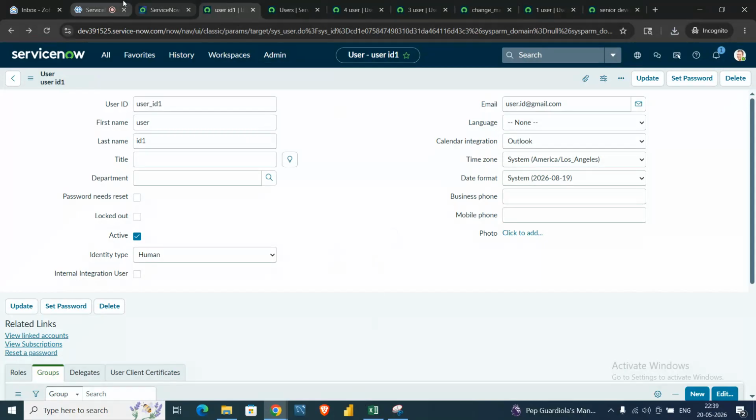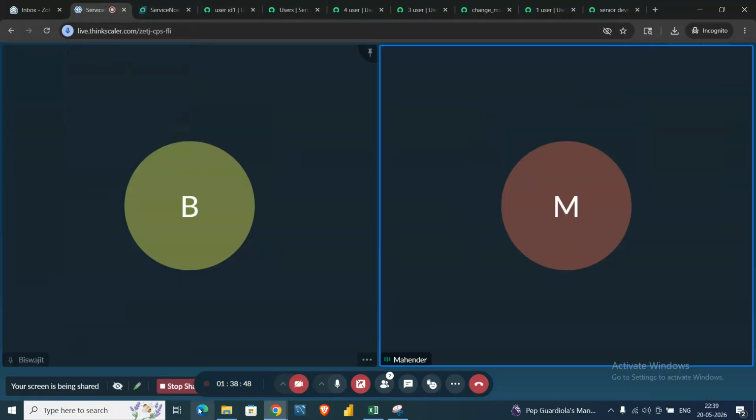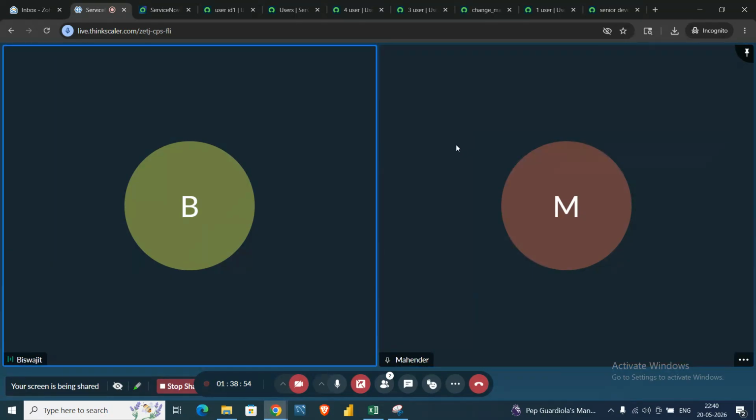So in a real-time scenario, when we are creating users, are we creating them in the developer instance, or directly in production? In user and role cases, there are two different scenarios. The user part we directly create in production, and the same for the role part, because production has the real-time data and dev and UAT don't.